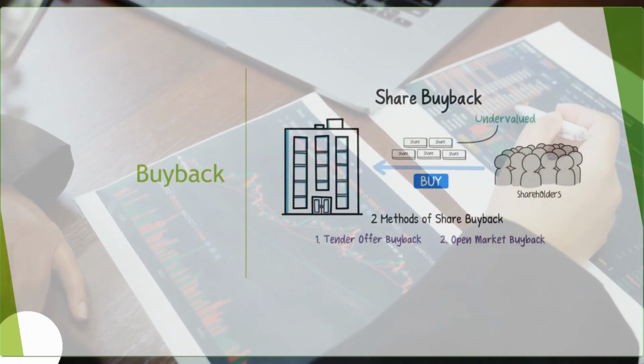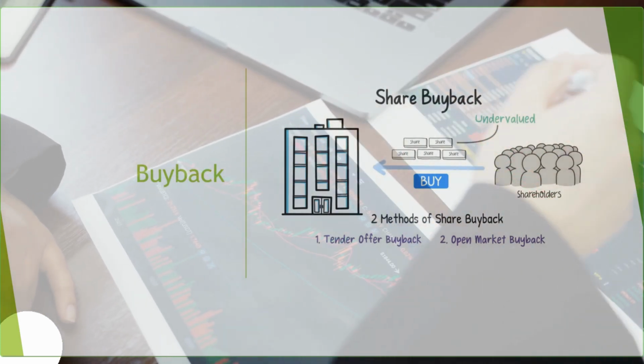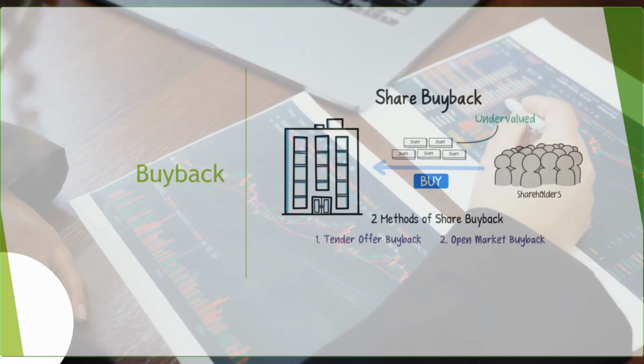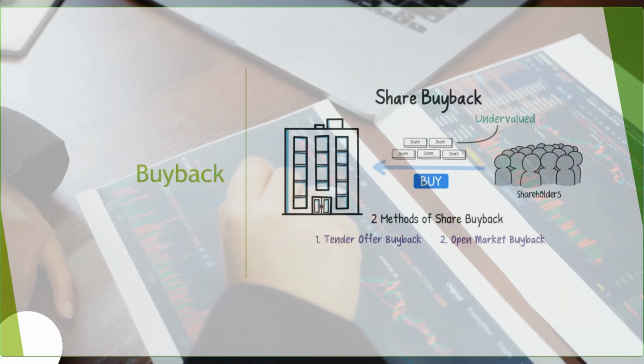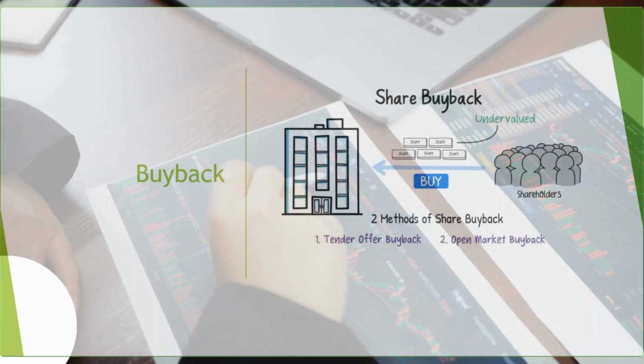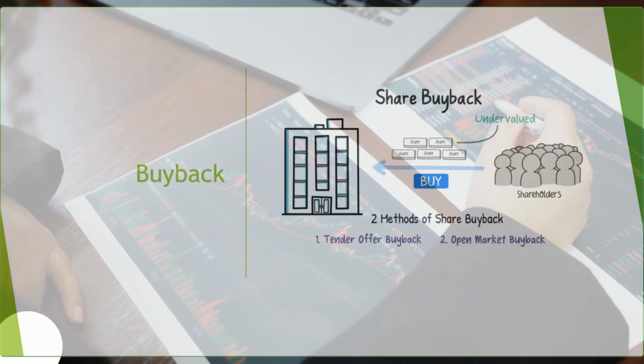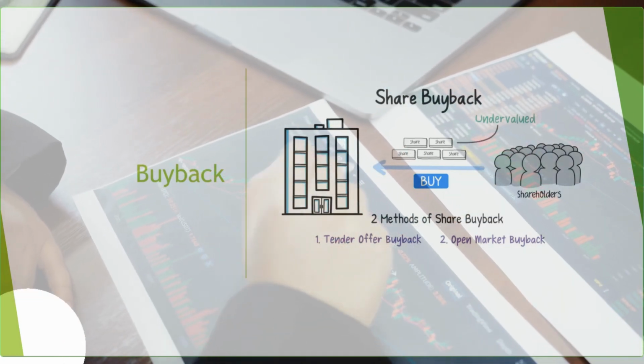So what happens, they send you a mail, all the shareholders get the link in the mail, or you can also visit their website. There will be a website called KFin, where we apply for IPOs, right? In the same way, even through your broker, you can go and do the buyback.